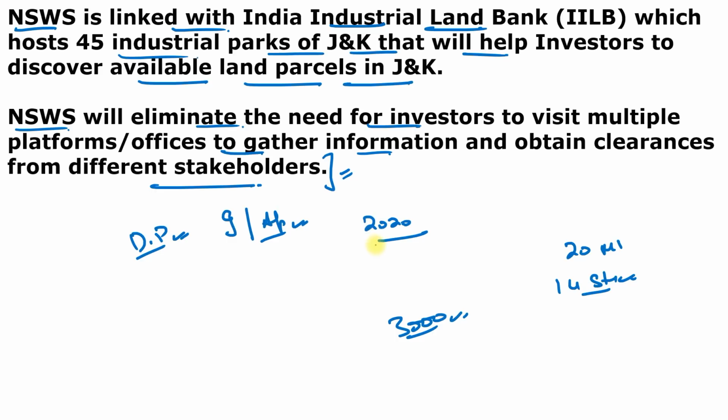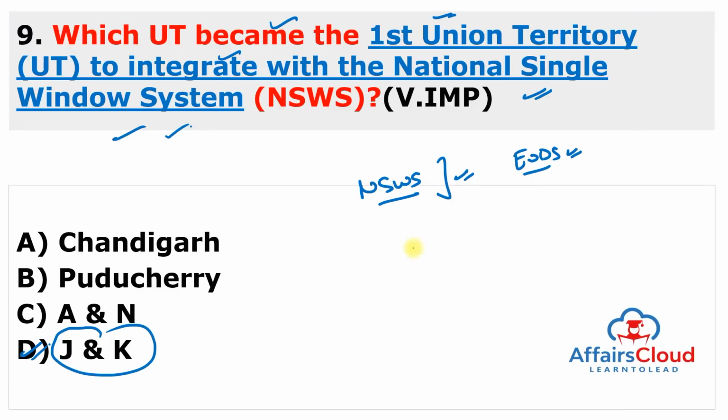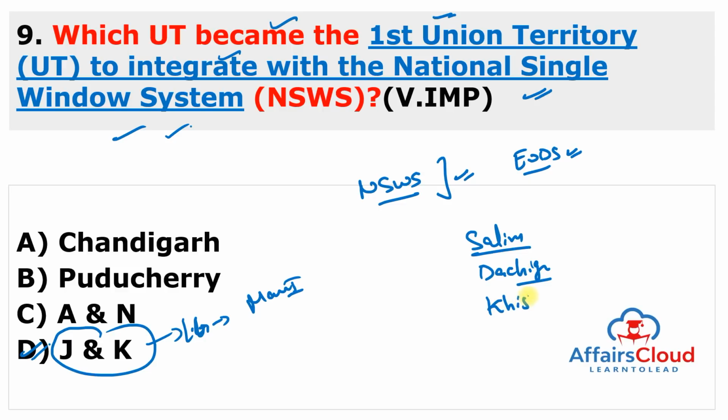So this national single window system platform was soft launched in September 2021 by Union Minister of Commerce and Industry, Piyush Goyal ji. So remember, the Jammu and Kashmir Lieutenant Governor is Manoj Sinha. And very important national parks are there. Salim Ali National Park is there. Dachigam National Park is there. Kishtwar National Park is there.